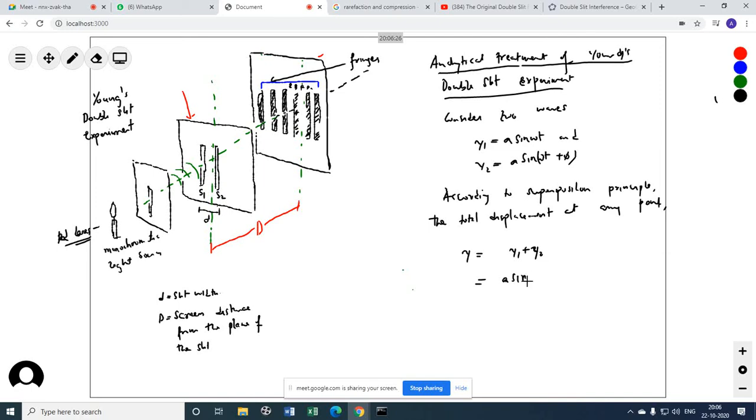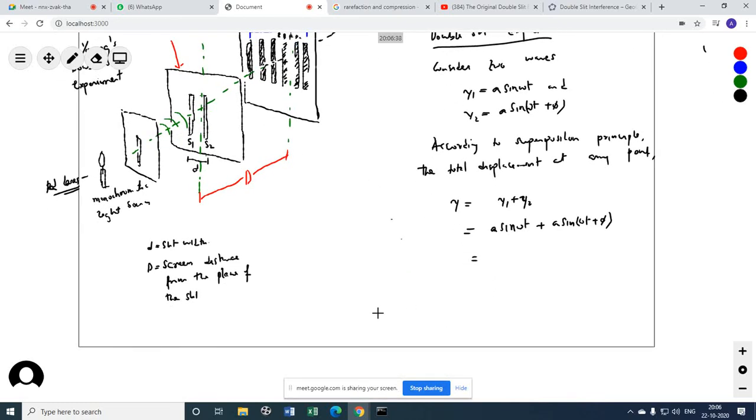So this is a sin omega t plus a sin(omega t plus phi). I am doing the easy one; I will also do the tough one in terms of intensity. Now a sin omega t plus a sin omega t cos phi plus a sin phi cos omega t. From where did I get this? This is the sin(A plus B) formula: sin A cos B plus cos A sin B.